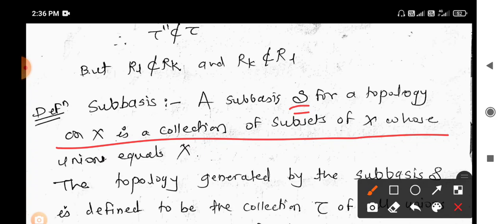Suppose we have X equals {1, 2, 3}, containing elements 1, 2, 3.